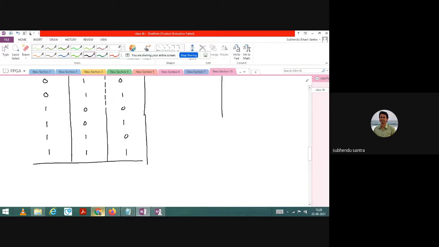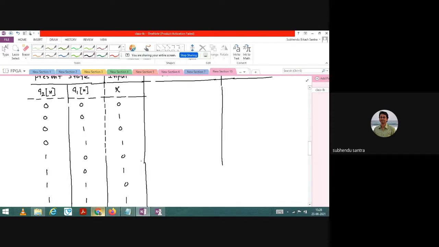Okay, so this is the thing, and next you are interested in what will be the next output. So what I will write here is Q2 n plus 1, n plus 1 meaning the next state, and Q1 n plus 1.